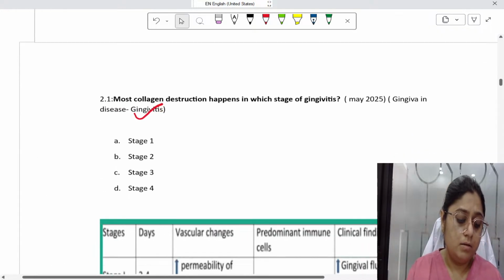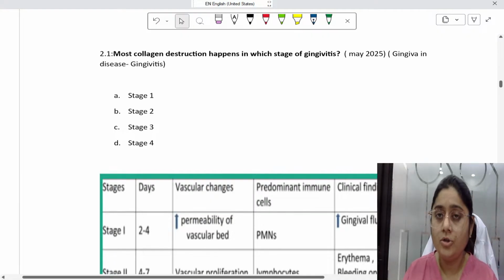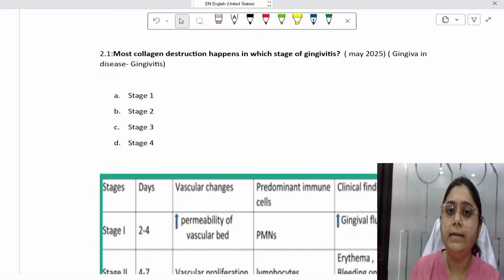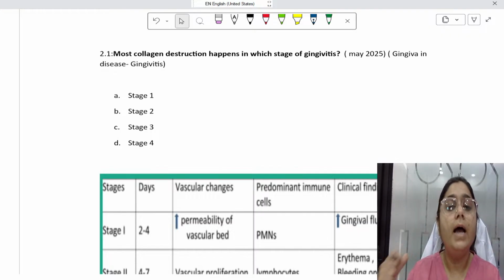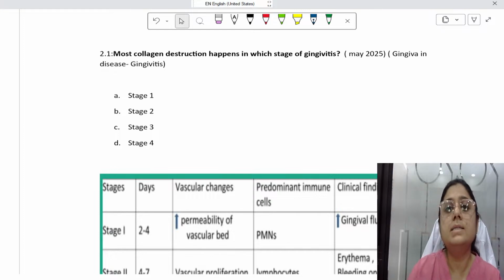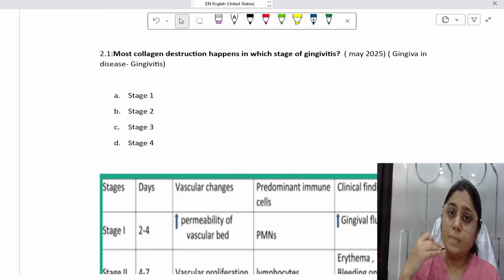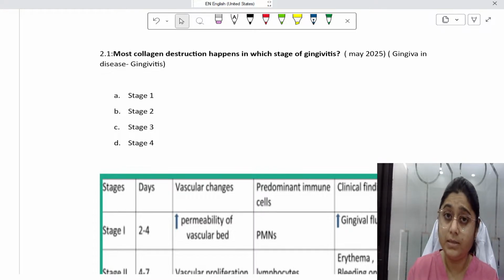The next question is once again a very important topic, gingiva in disease. From gingiva in disease, everything: gingivitis, periodontitis, meaning chronic periodontitis. You will get case-based questions from chronic periodontitis. Aggressive periodontitis, the clinical features of aggressive periodontitis, particularly localized aggressive periodontitis, is very important. Then you should know about the types of periodontal pockets. Diagrammatic, image-based questions come from those topics as well. So these are the most commonly asked topics. From gingiva in disease, you should be very thorough.